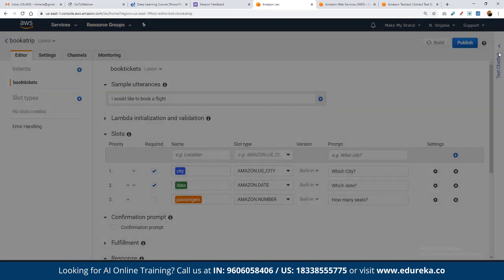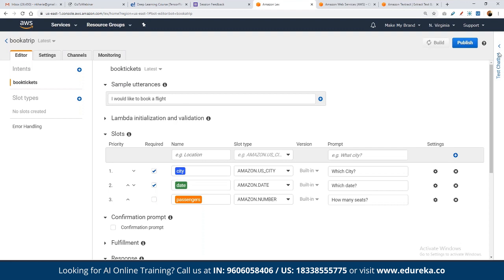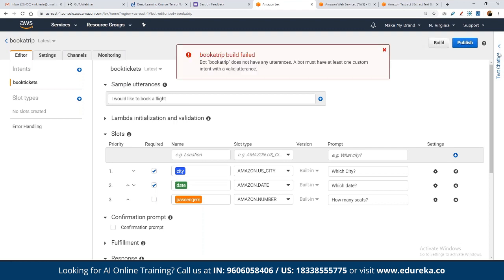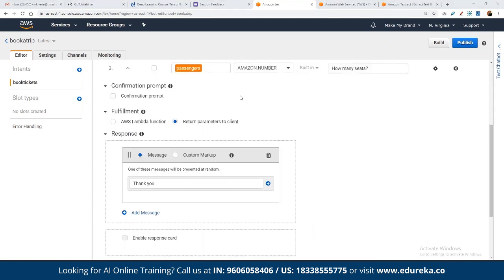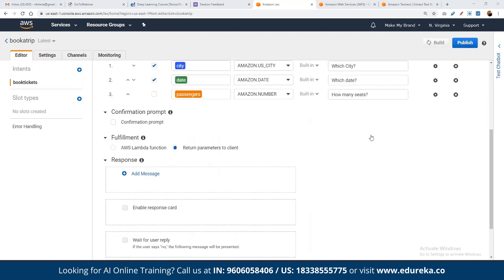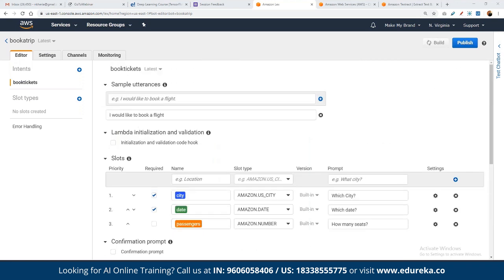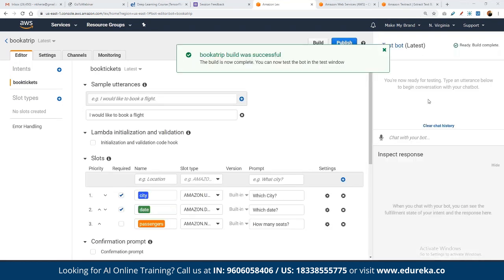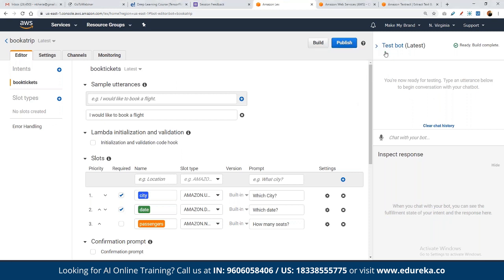That means this will simply create the build that we can test on whatever intent we had defined here. So this may take a bit, just a moment. I think we missed out on the response here, just a moment. So here we can define small utterances since we are doing this for live production. And once we define the entire message as well, we can simply click on build again, and this will be built. As you can see here, the book a trip build was successful. And now if we want to test it out, we can see on the right section that we have a simple build being created, right?